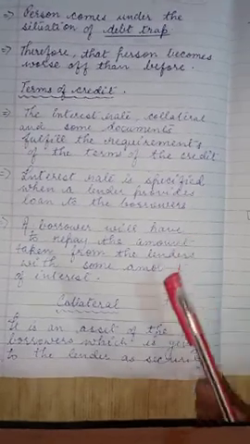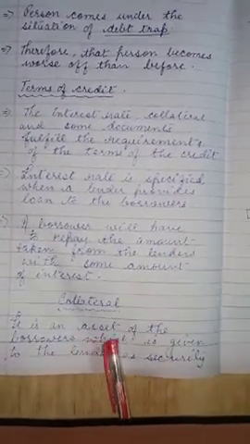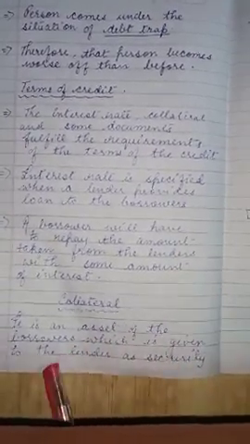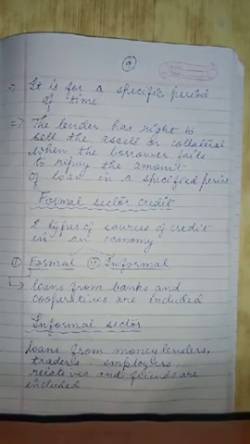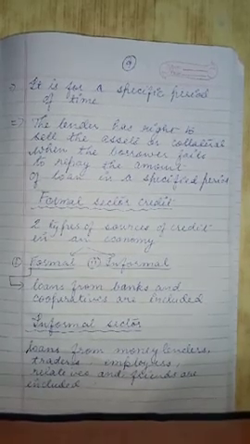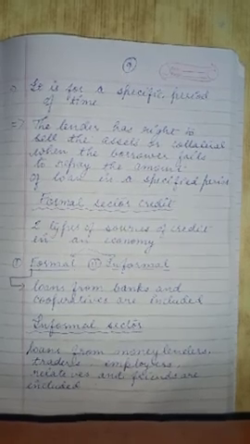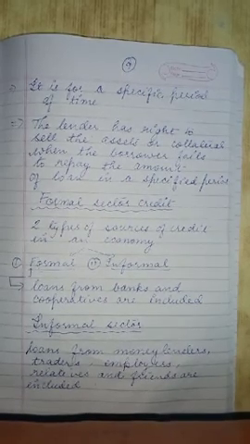Now we will see about collateral. Collateral is an asset of the borrower which is given to the lender as security. It is for a specific period of time. The lender has the right to sell the asset or collateral when the borrower fails to repay the amount in the specified period.